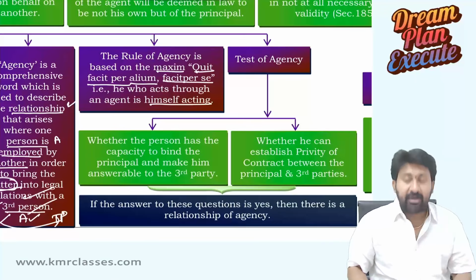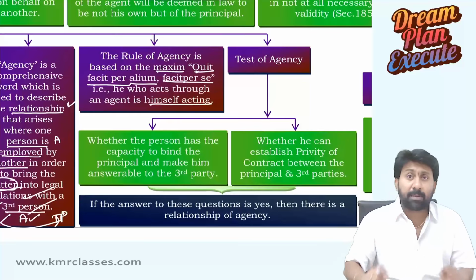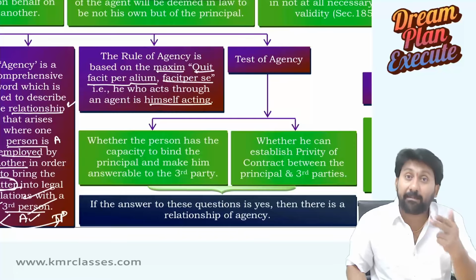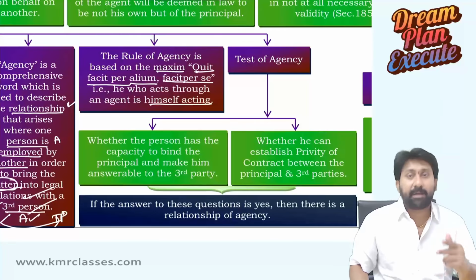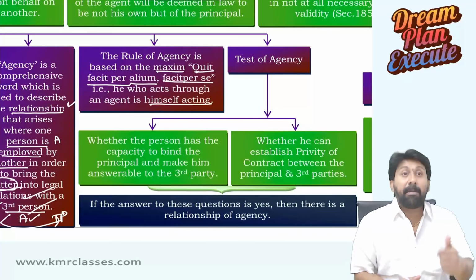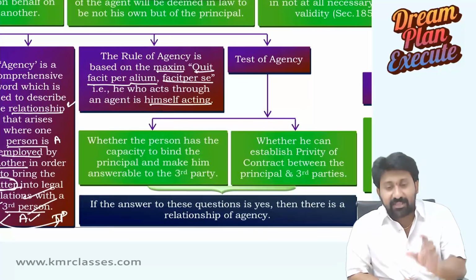Next one. Test of agency means how can you tell that the relationship between two persons is agent and principal? Why can't it be employer and employee, master and servant, company and director, bailor and bailee, or any partner relation? How can you tell that this is agency?